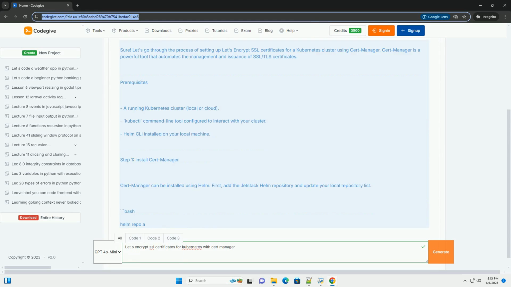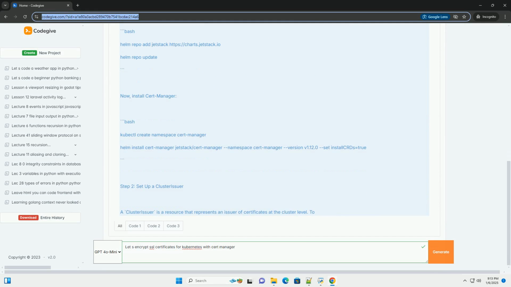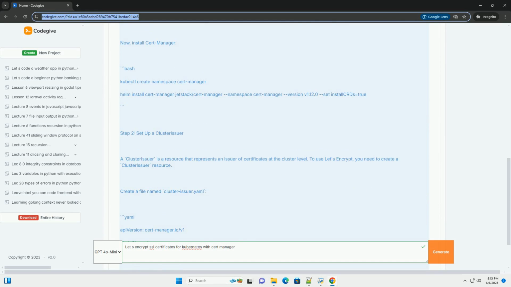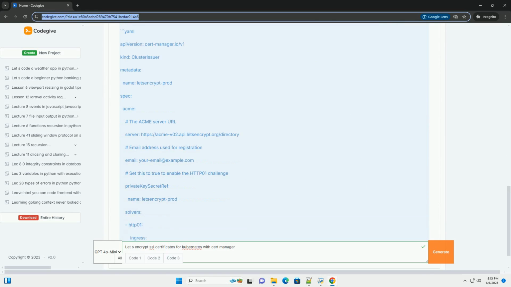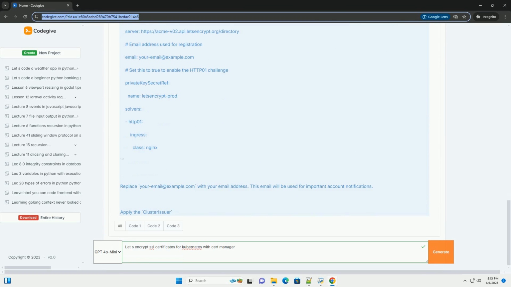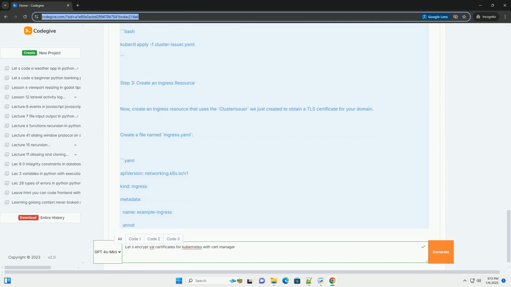Sure. Let's go through the process of setting up Let's Encrypt SSL certificates for a Kubernetes cluster using cert-manager. Cert-manager is a powerful tool that automates the management and issuance of SSL/TLS certificates.